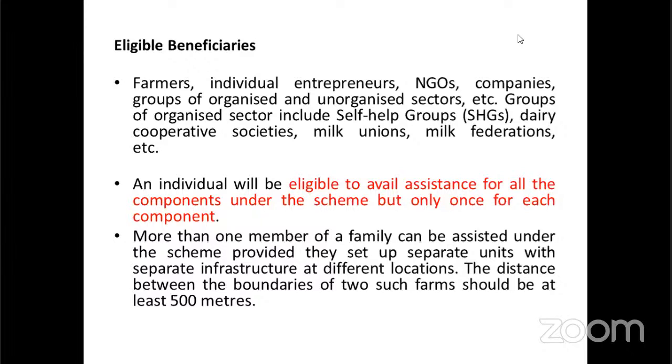An individual will also be eligible for assistance for all the components. In this Dairy Entrepreneurship Development Program, NABARD is giving assistance only one time for each component. If the farmer has bought a cattle shed, they won't be allowed to apply again for the cattle shed. If they have bought milk rearing or milk processing equipment, they won't be allowed to buy milk equipment the next time.